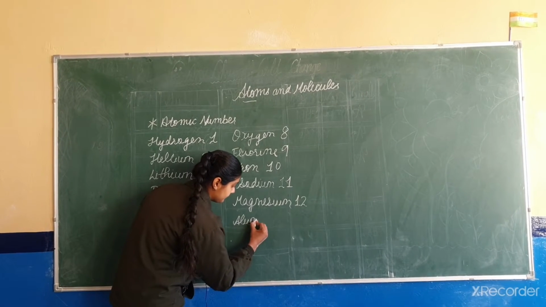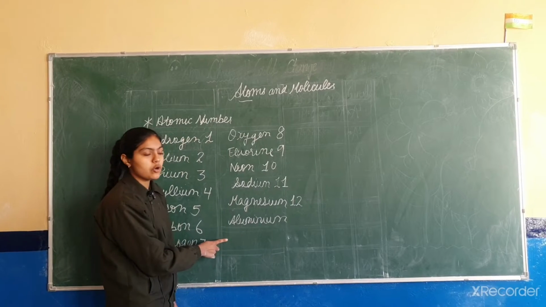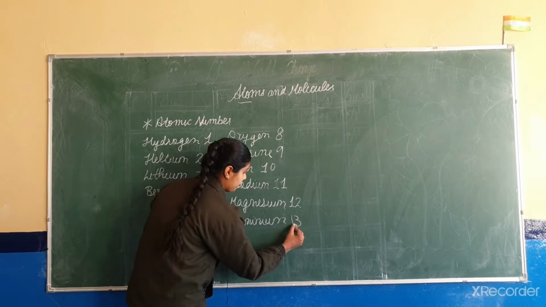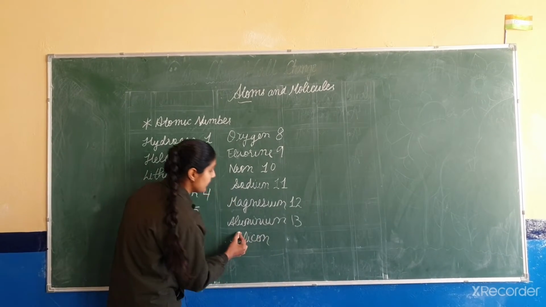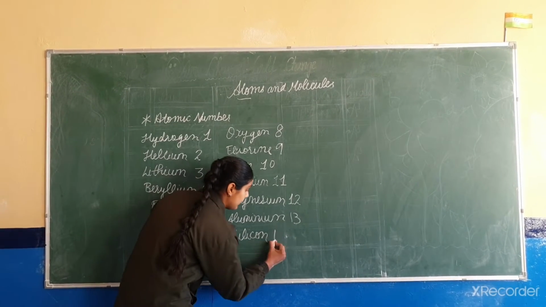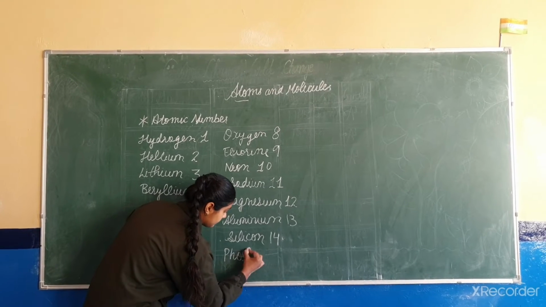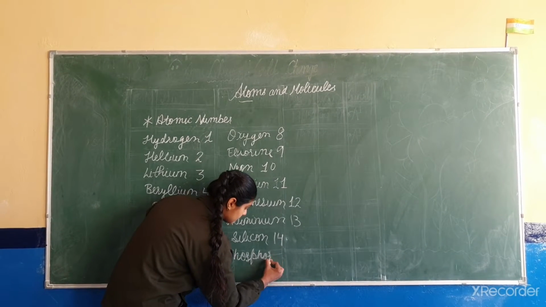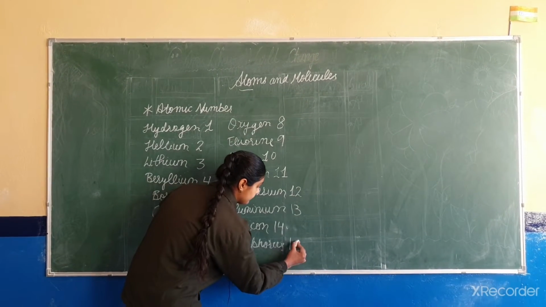Aluminium. The atomic number of aluminium is 13. Silicon. The atomic number of silicon is 14. Phosphorus. The atomic number of phosphorus is 15.